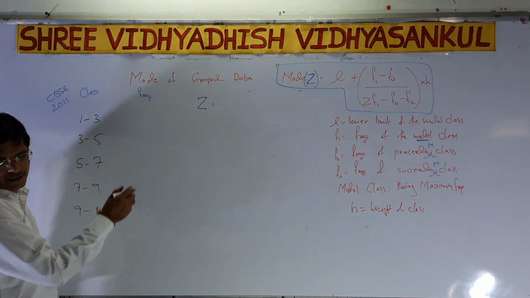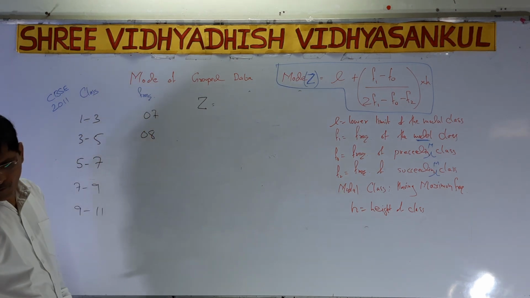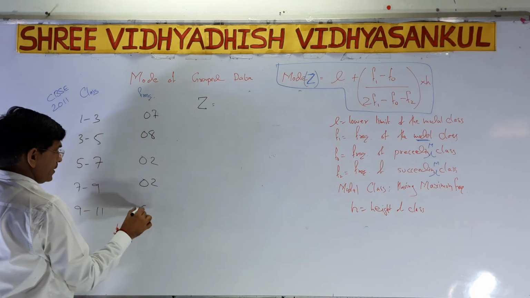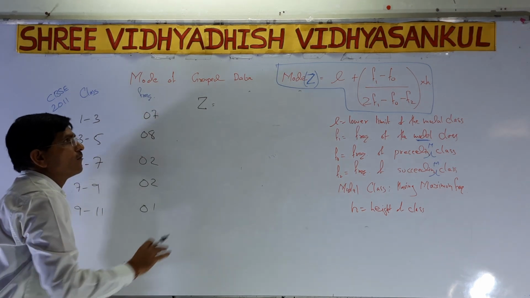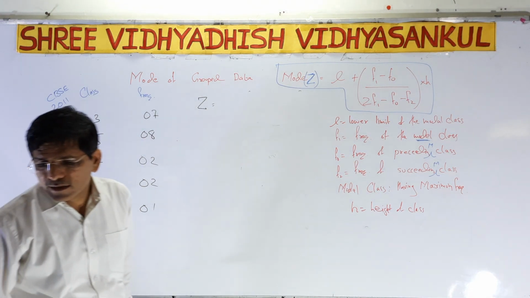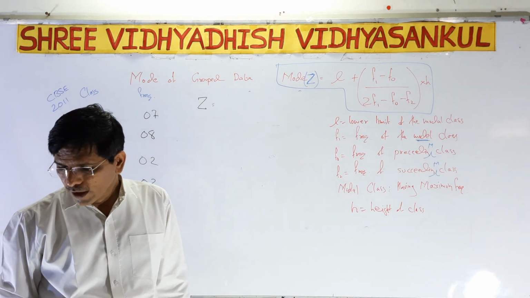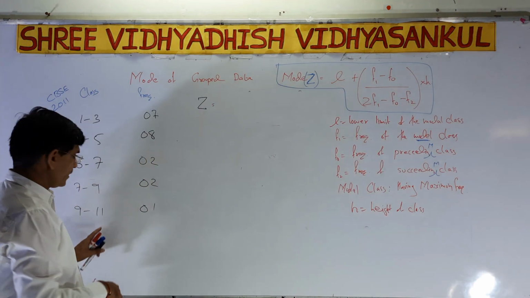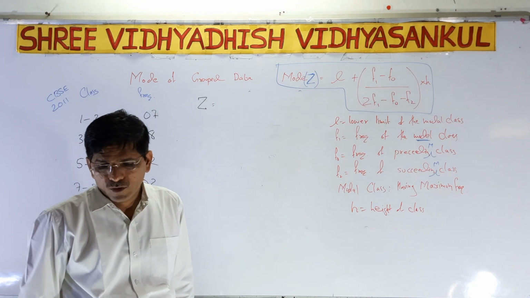The frequencies are 7, 8, 2, 2 and 1. The formula we already have, so now we have to solve this sum. It's a CBSE board question, which should be asked in the board exam, and it is also a textbook question: classes 1-3, 3-5, 5-7, 7-9, 9-11 and frequencies 7, 8, 2, 2 and 1.